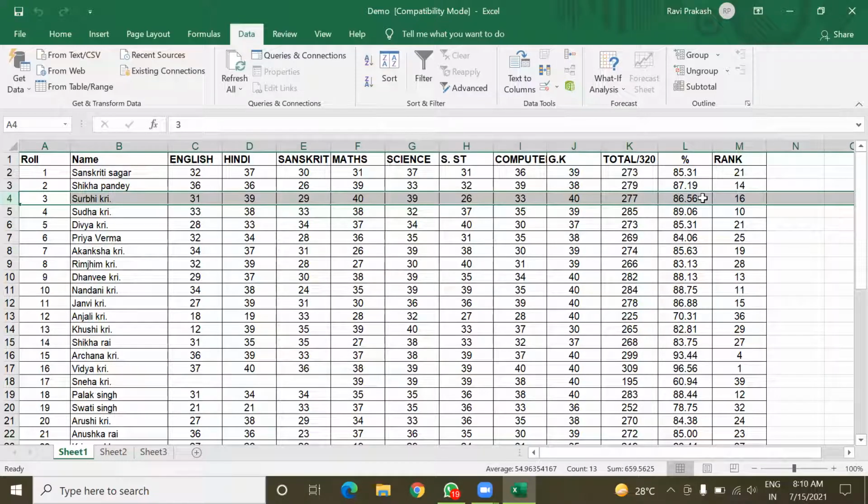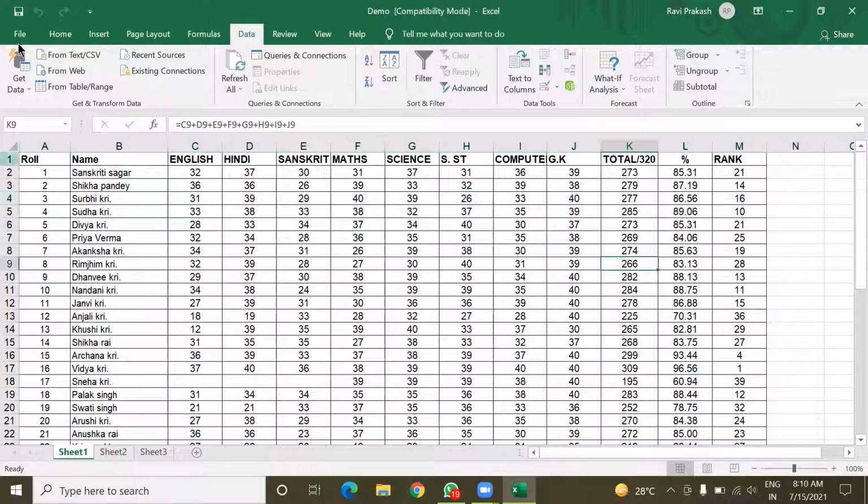And by changing which cell, meaning in which cell we want to change so that the change will reflect here also. I want to change the marks in Sanskrit because she got 29 marks here. So how many more marks she needs so that the percentage marks become 90%. Such kind of analysis we can do using this goal seek. So let us do this.